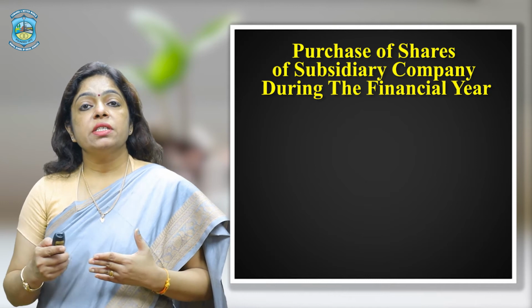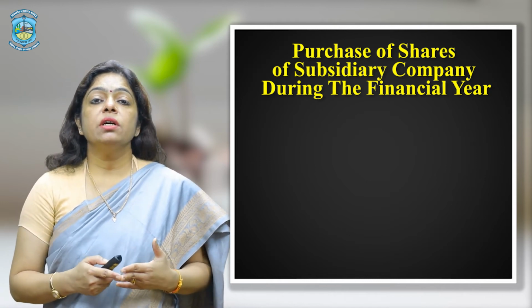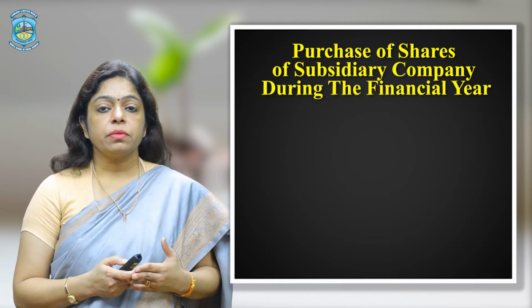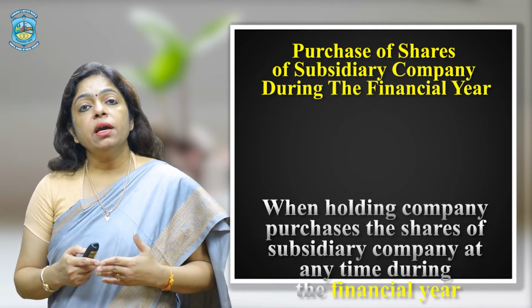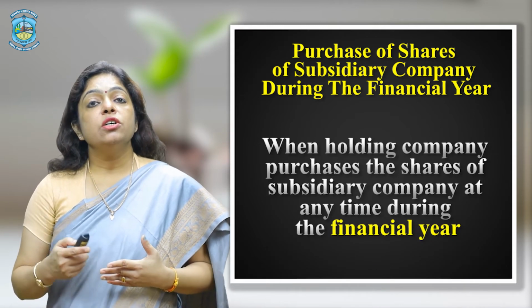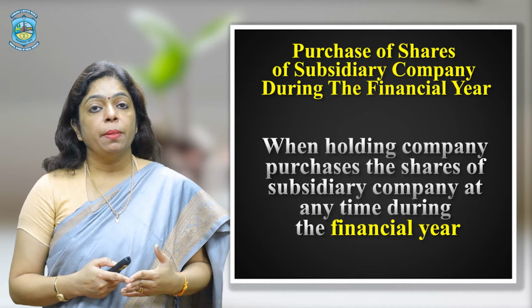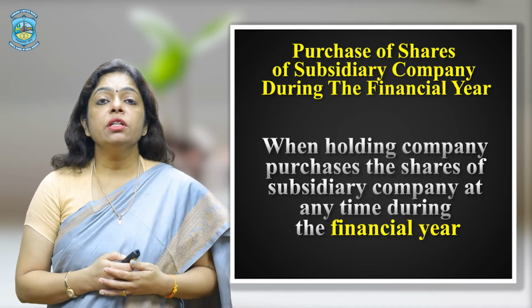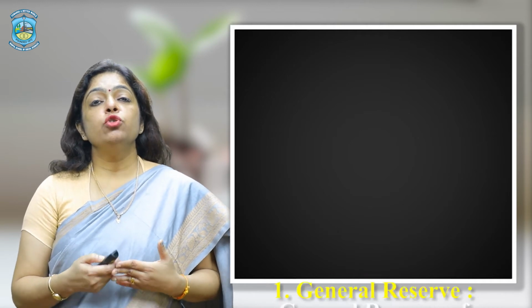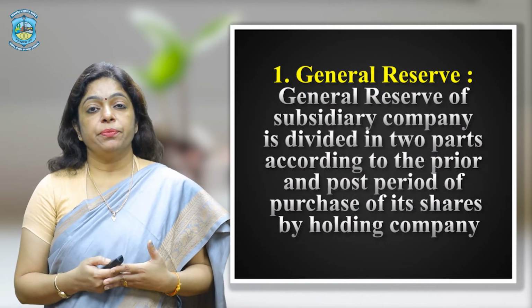Next, purchase of shares of subsidiary company during the financial year. When the holding company purchases the shares of the subsidiary company at any time during the financial year, what accounting treatment do we give to the general reserve?